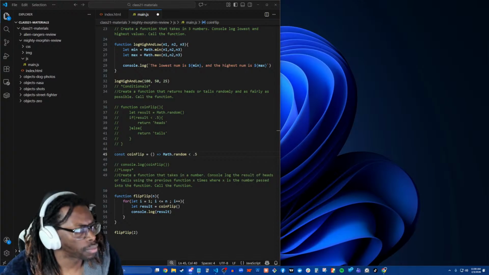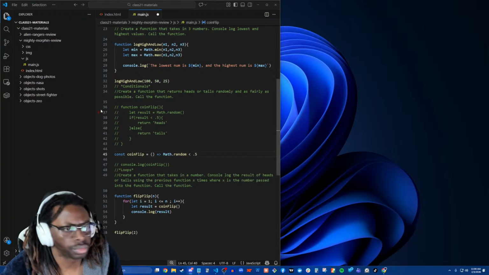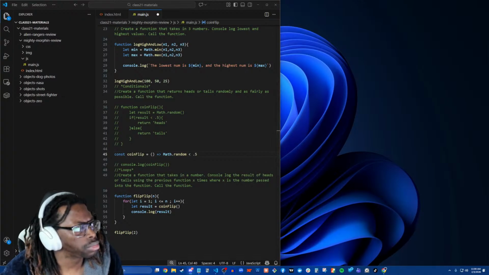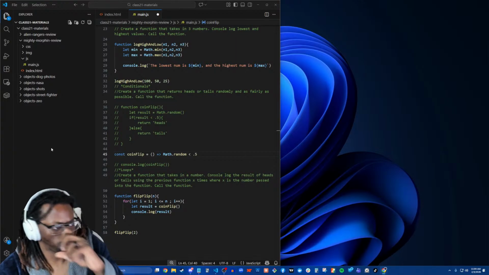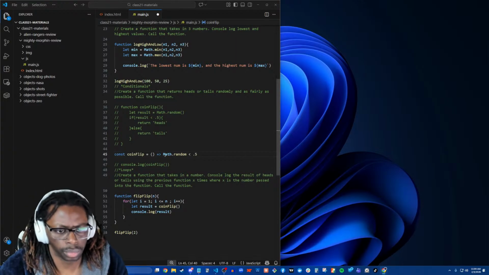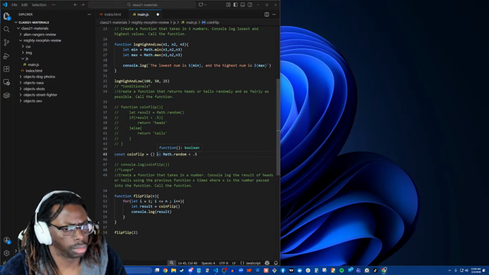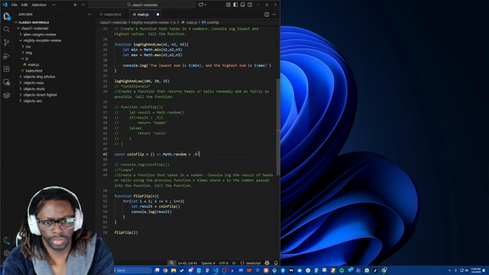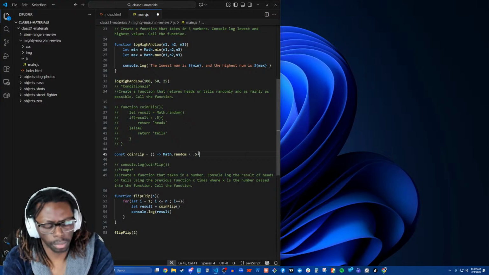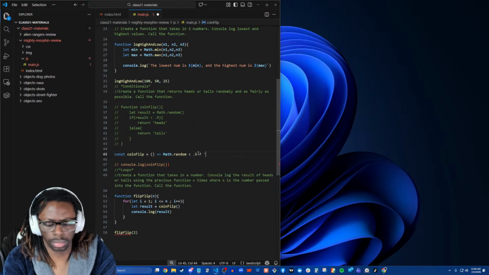Nah. So let's go ahead and do Math.random less than 0.5. If it is less than 0.5, we return heads. And if it's greater than 0.5, we return tails.